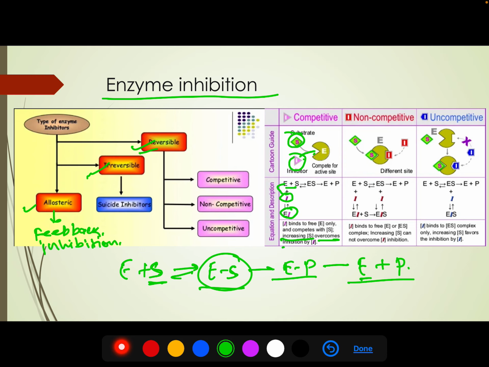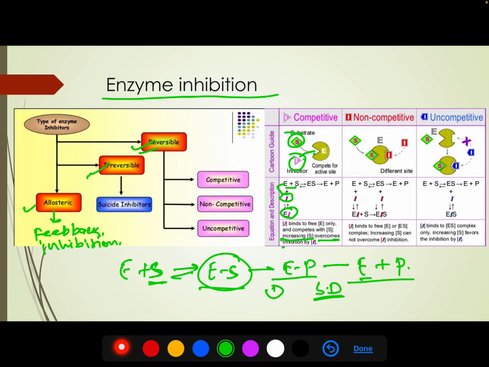If we talk about examples of competitive inhibition, we have two very famous examples. One is the inhibition of succinate dehydrogenase.